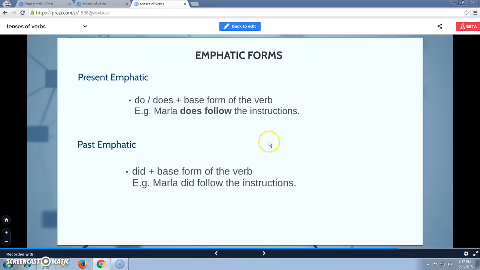And last, emphatic forms. There are two types of emphatic forms. First is present emphatic. It has do, does, plus the base form of the verb. Example: Marla does follow the instruction. Another example, who can give me? Okay, next is past emphatic. Did plus the base form of the verb. Example: Marla did follow the instructions.